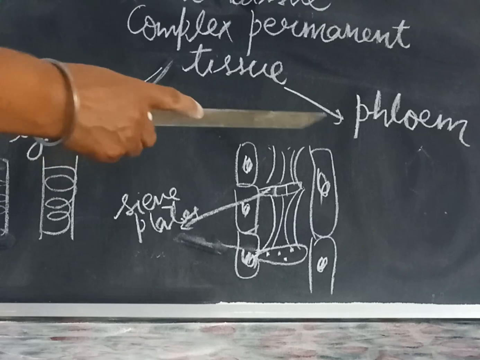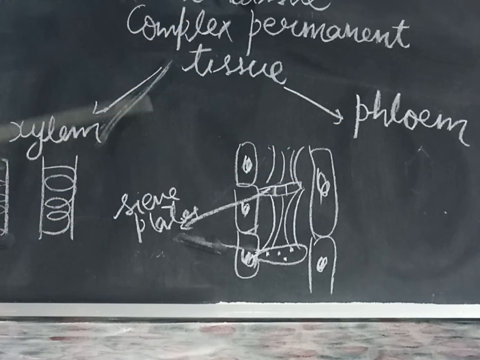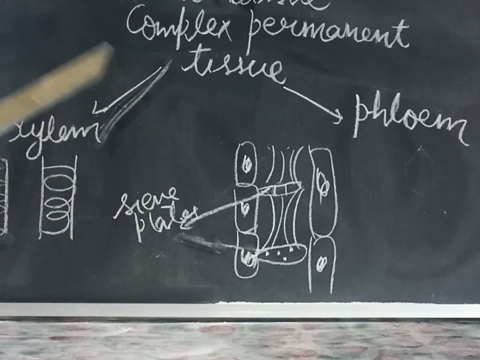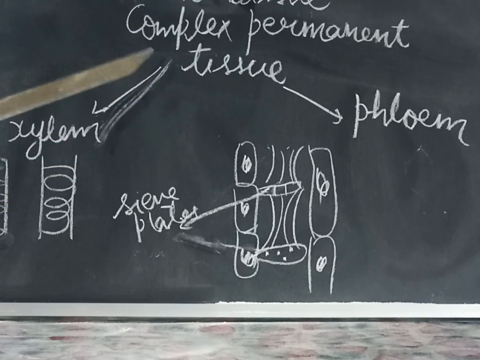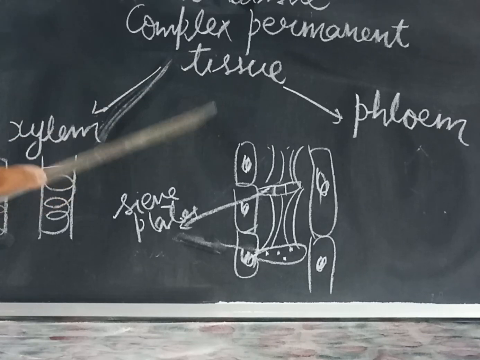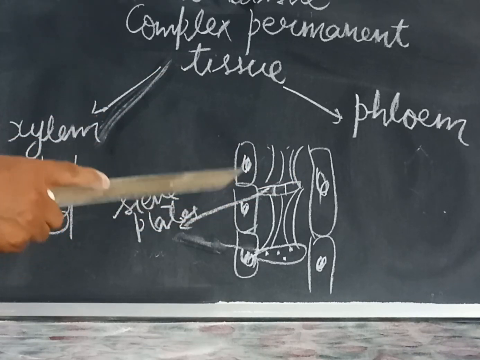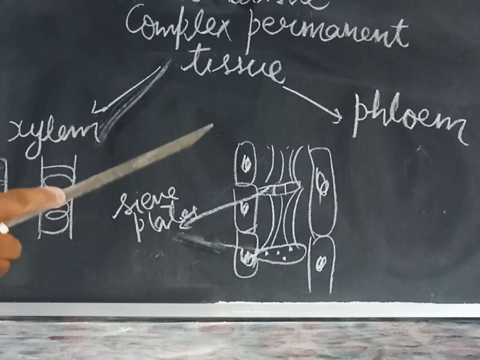The second one is phloem. Phloem is mainly responsible for the transport of food from the leaves to other parts of the plant, because food is prepared in the leaves. From the leaves, it reaches the other parts through the phloem. Phloem is made up of living cells called sieve cells and companion cells. They are also associated with parenchymatous and fibre cells.